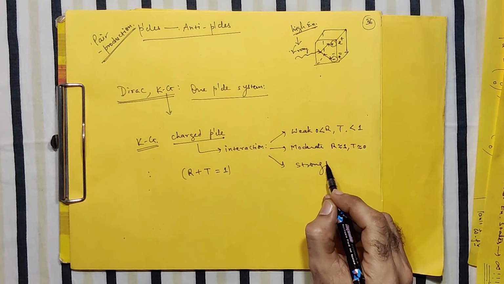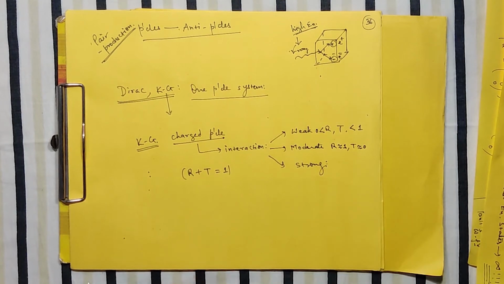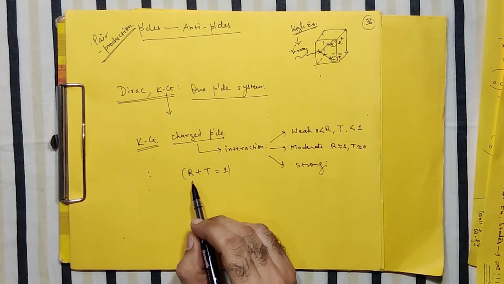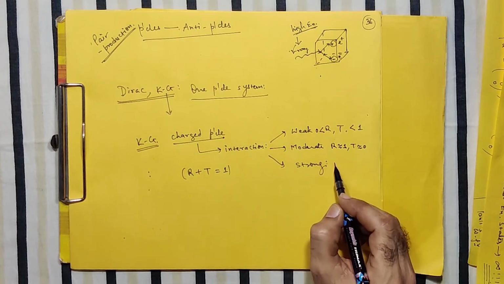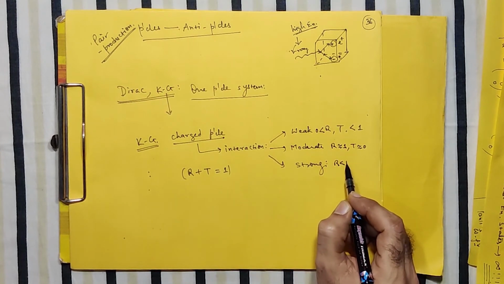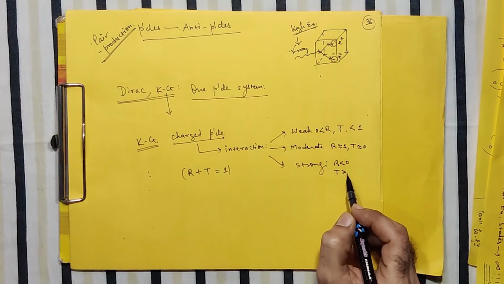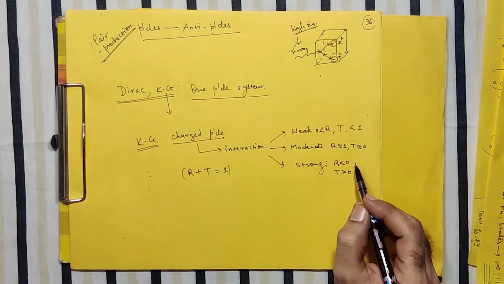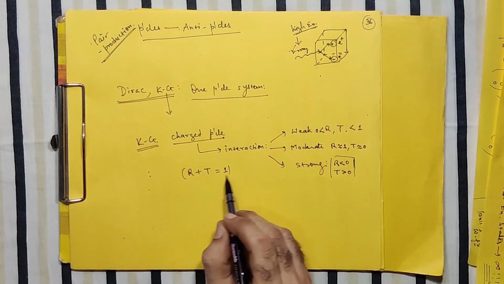Whereas in the case of a strong interaction, this is something interesting. In the case of strong interaction, it is possible that R can come out negative and T can come out largely greater than 1, so that again the sum comes out to be 1.